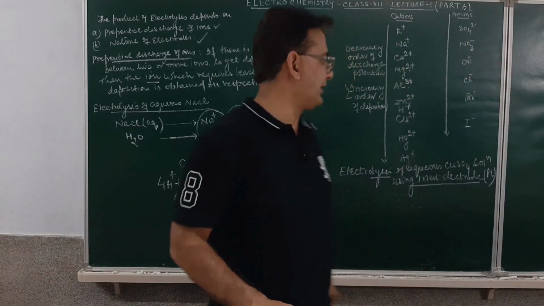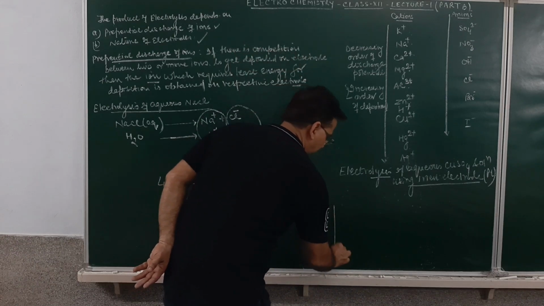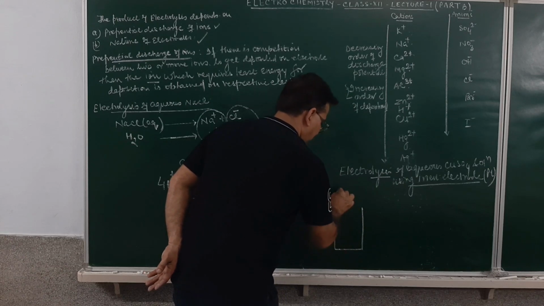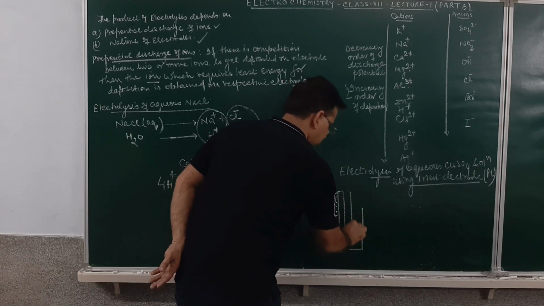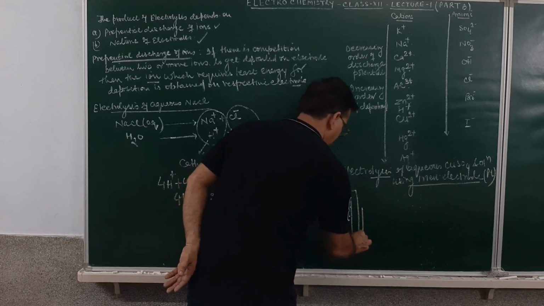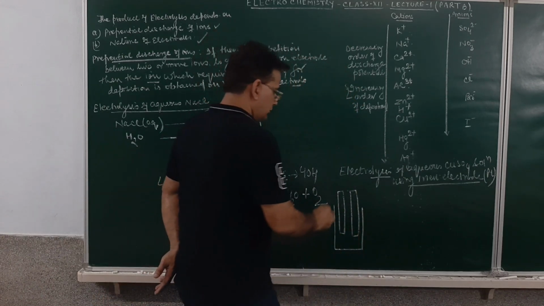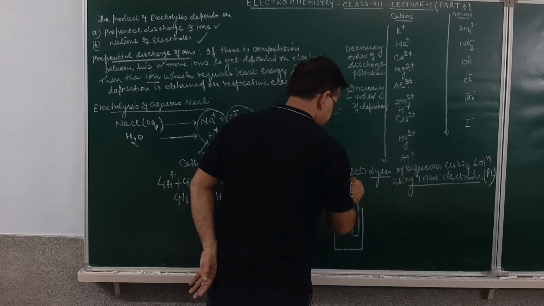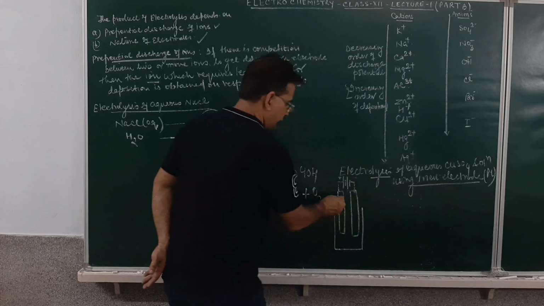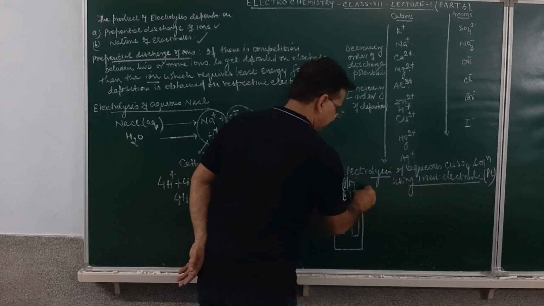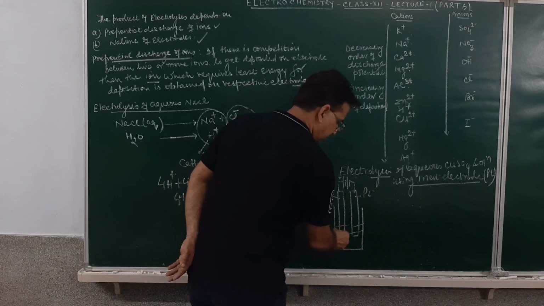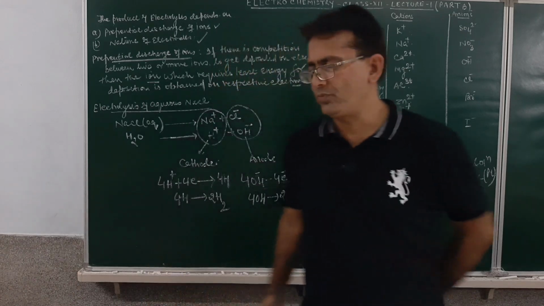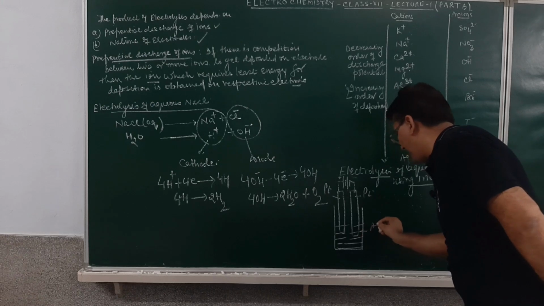How will this electrolysis be carried out? We'll take an electrolytic cell. This will be the electrode. This is the inert electrode. This will be the other electrode. This over here is connected to the positive and this to the negative terminal. This electrode is of platinum. This again is of platinum. Here we have taken the aqueous solution of copper sulfate, a blue color electrolyte. So this is aqueous copper sulfate.